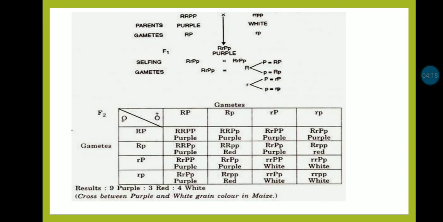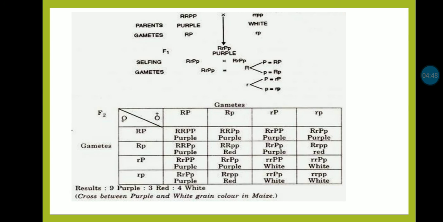Out of that, 9 became purple because purple color can develop only due to presence of both dominant genes. If only one gene is dominant, if R is dominant, then grain color is red. If P is dominant, then the red or purple color is not developed.